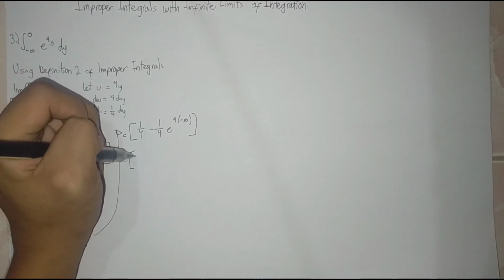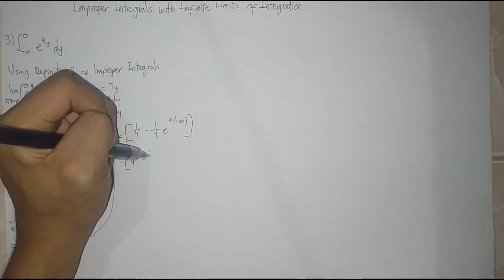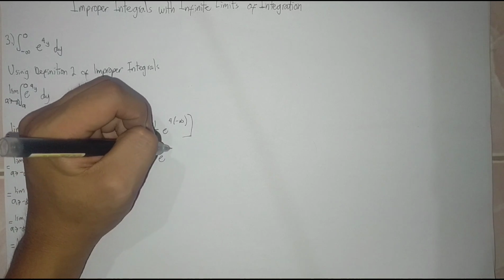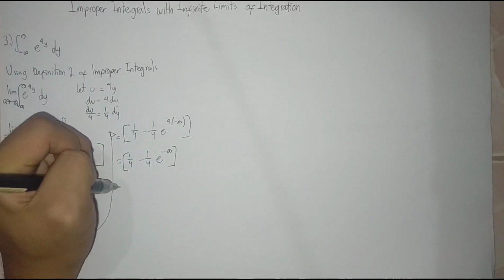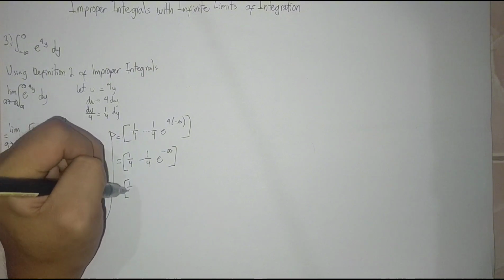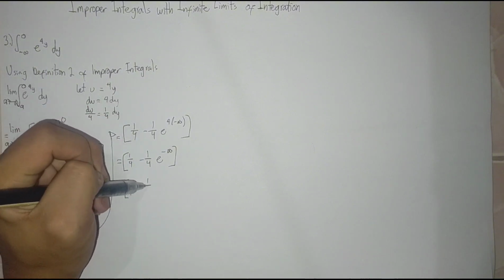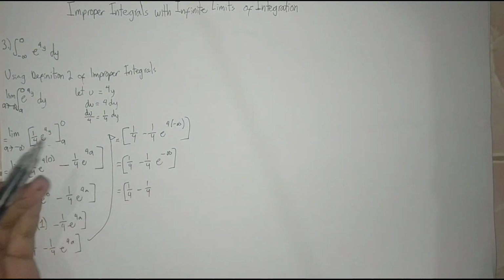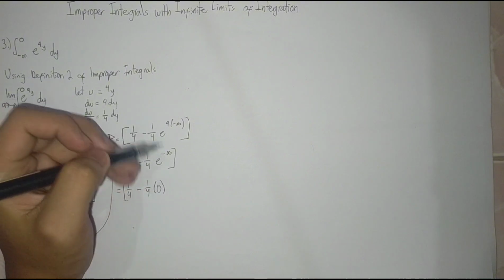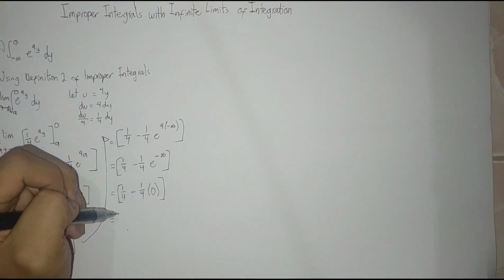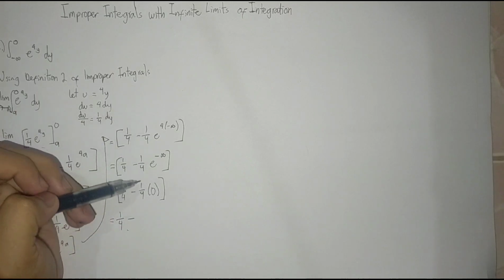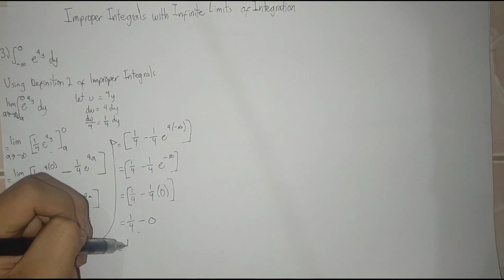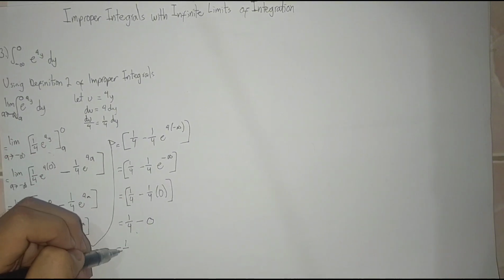Then simplify again, 1/4 minus 1/4, then the value of e to the power of negative infinity is 0, so 1/4 minus 1/4 times 0 is 0, so the final answer is 1/4.